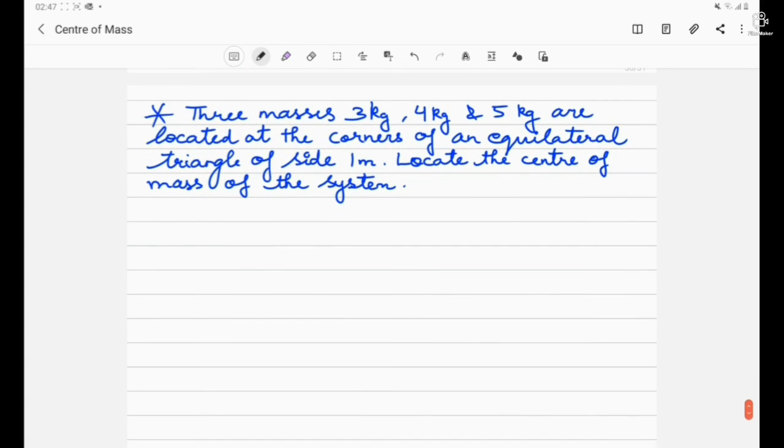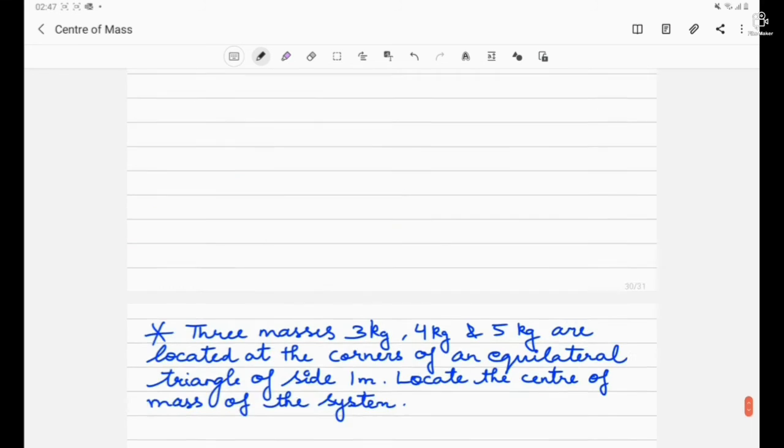Another variety of question is this: 3 masses, 3 kg, 4 kg and 5 kg, are located at the corners of an equilateral triangle of side 1 meter. Locate the center of mass of the system. So it's a very simple question. For the equilateral triangle we already know. So try to practice these questions.